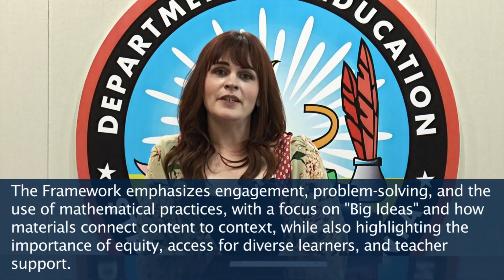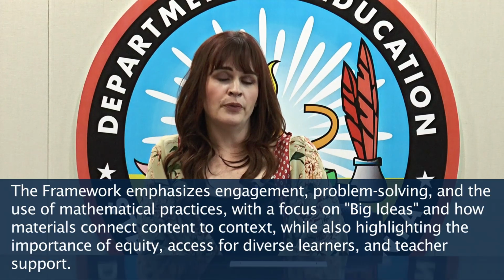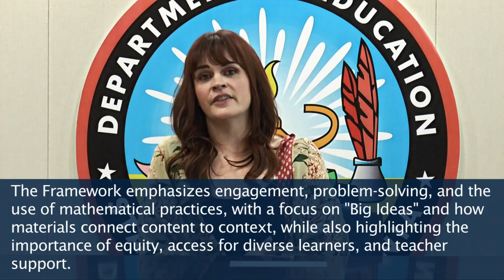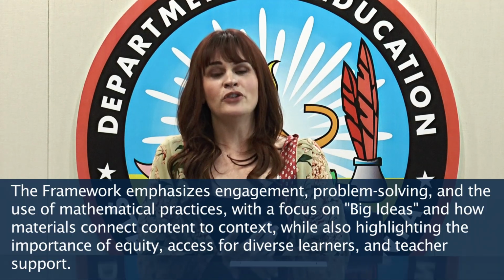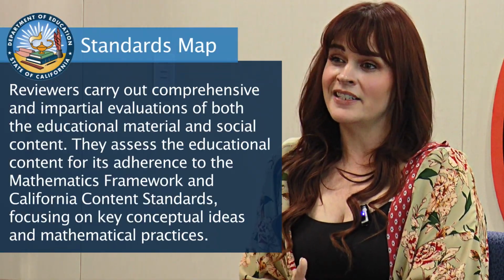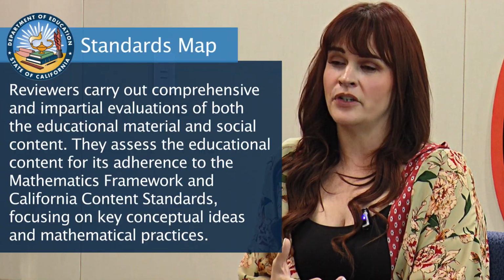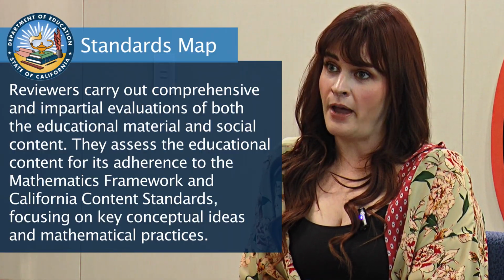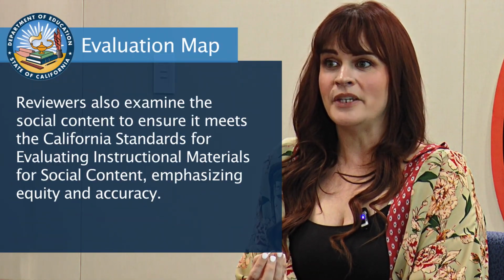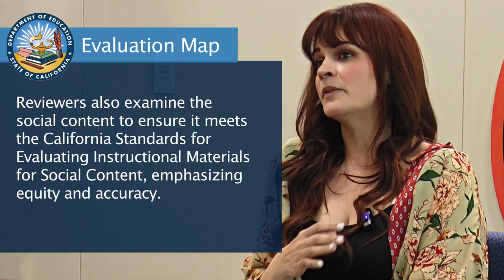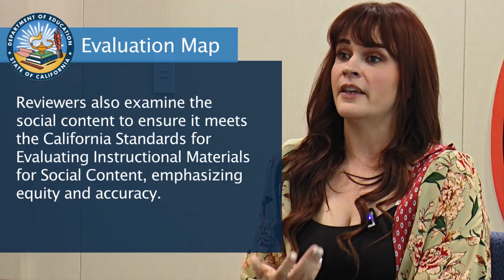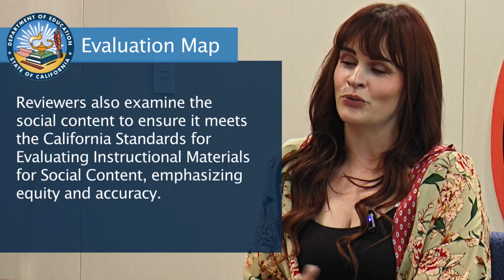When publishers are ready to submit their materials for review, they look at Chapter 13 in the framework, which goes over all of the criteria that is necessary to get them approved. They will fill out something called a standards map, which shows, with citations, every place in their material that the standards are covered. And they will also submit something called an evaluation map. That shows all of the social content pieces and instructional materials aspects beyond the standards that they need in order to be approved by the state and then the State Board and the Instructional Quality Commission.